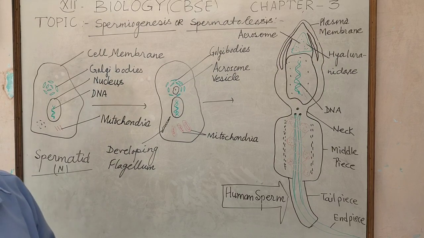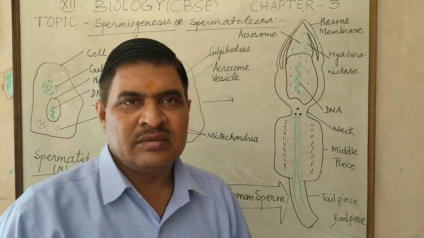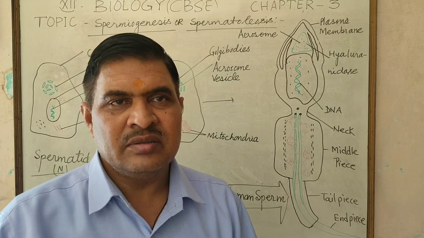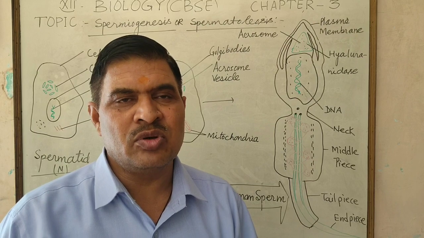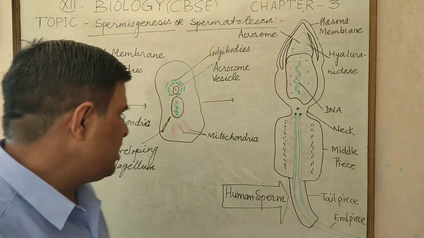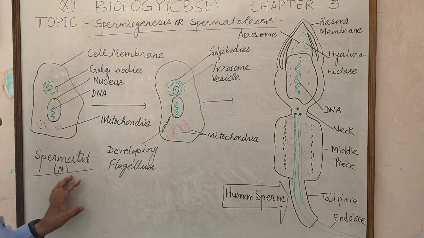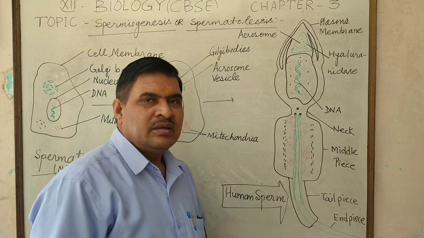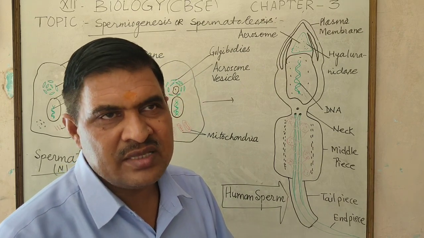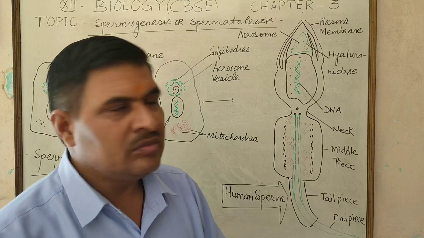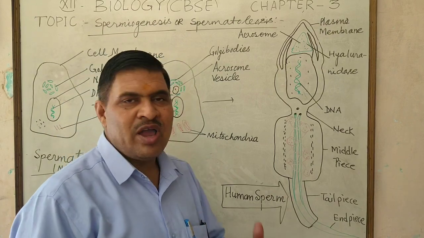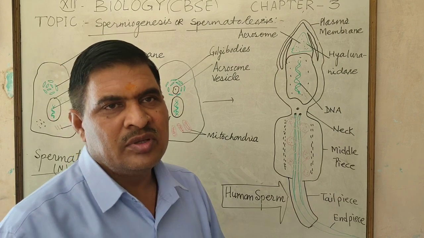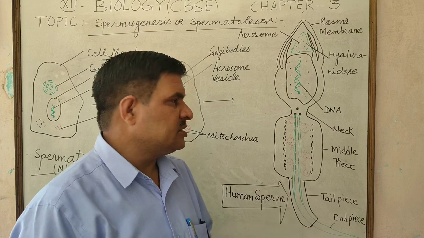The secondary spermatocyte is haploid, and the spermatid is also a haploid cell. It means meiosis second is just like mitosis, because there is no change in chromosome number. As the spermatid is a haploid structure, the sperm is also haploid. That is why sperm contains 23 chromosomes, as the diploid primary spermatocyte contains 46 chromosomes in the testis.